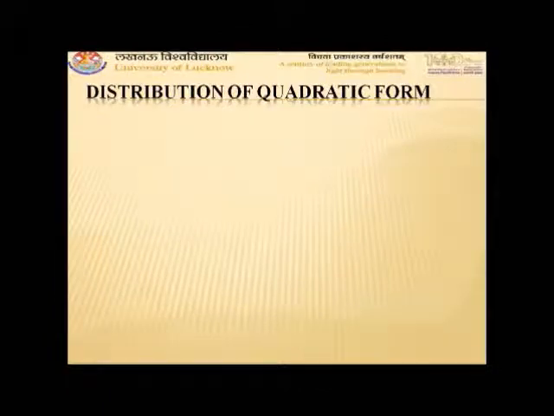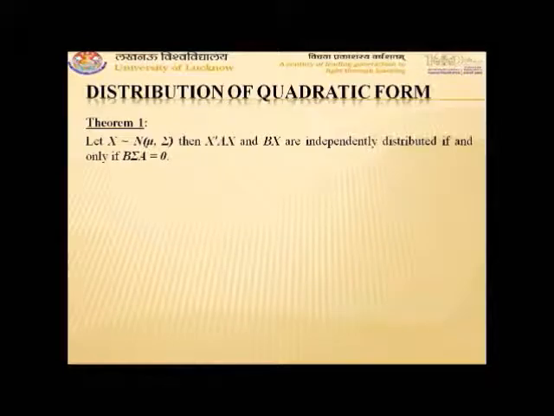So for the distribution of quadratic forms, the two important theorems are: first theorem, let X follow normal mu comma sigma, then X transpose AX and BX will be independently distributed if and only if B sigma A is equal to 0. For proving it, we prove the theorem in two parts: when the condition is necessary and when the condition is sufficient.